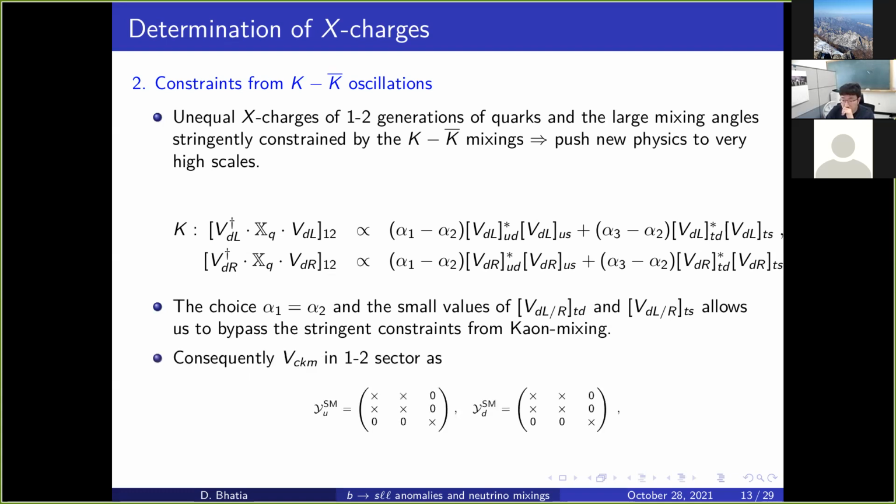However, on doing that, we see that when we try to generate VCKM, the Yukawa matrix now only has off-diagonal terms for the 1-2 sector, because the charges of first and second are the same. However, first and third and second and third are different, so we do not generate these elements. Since these elements are zero, the diagonalization of this matrix would give rise to only the 1-2 mixing angle and not the 1-3 and the 2-3 mixing angles. So CKM is generated only in the 1-2 sector. That's not good. We want to generate CKM properly. We don't want to get away from the observation.